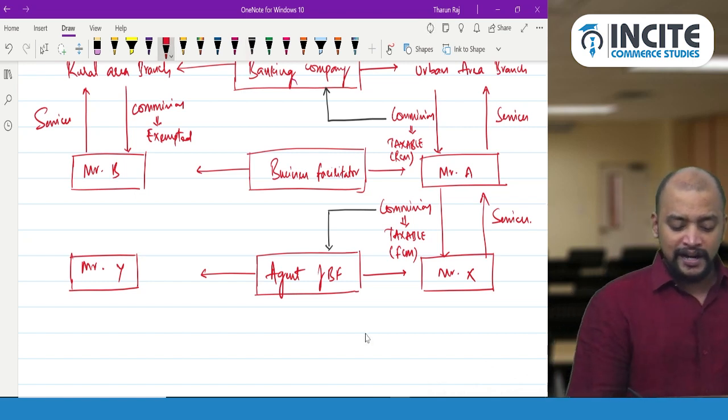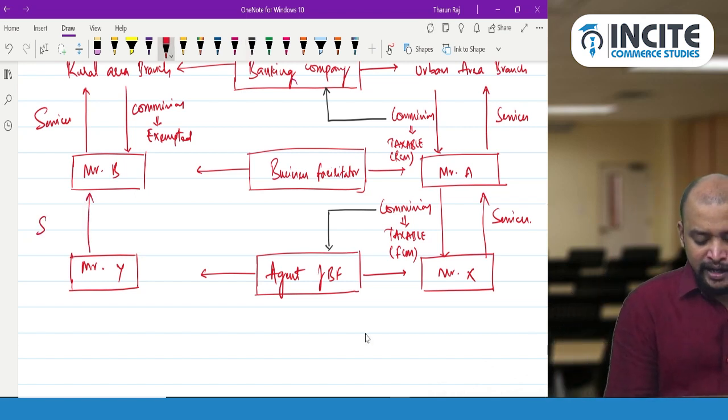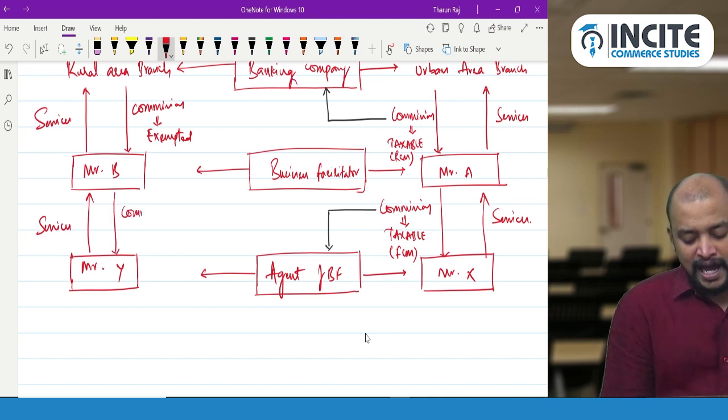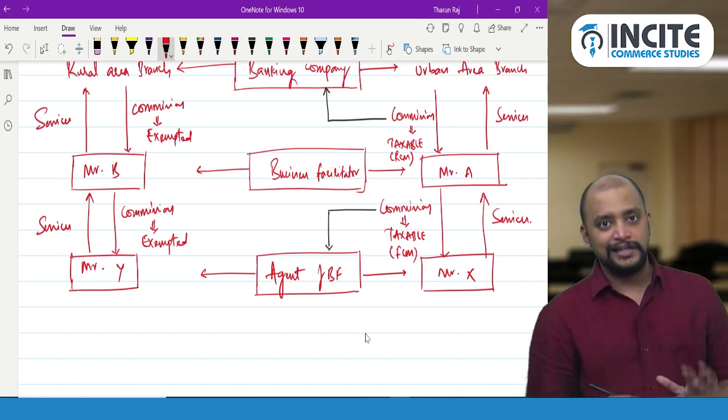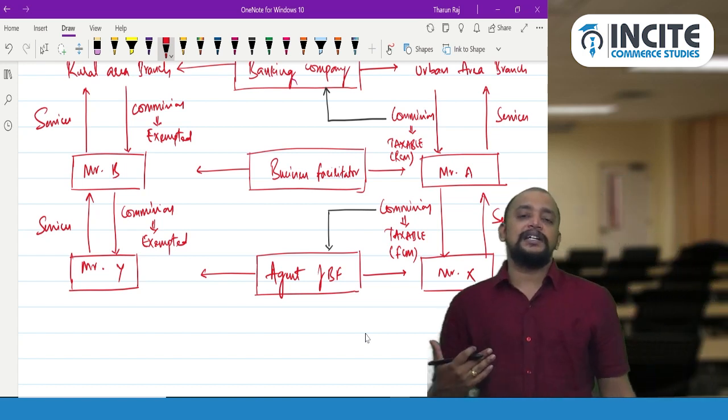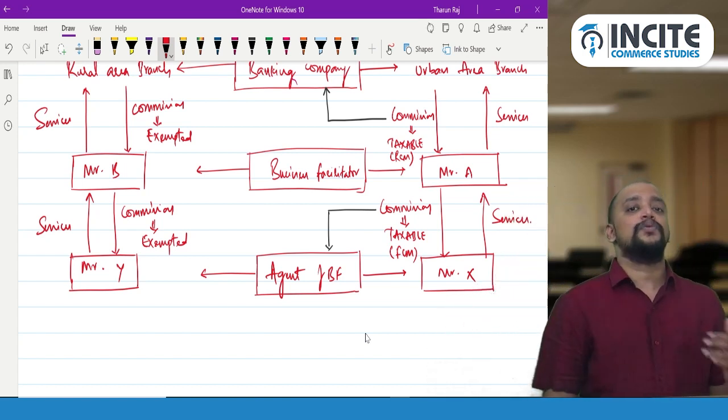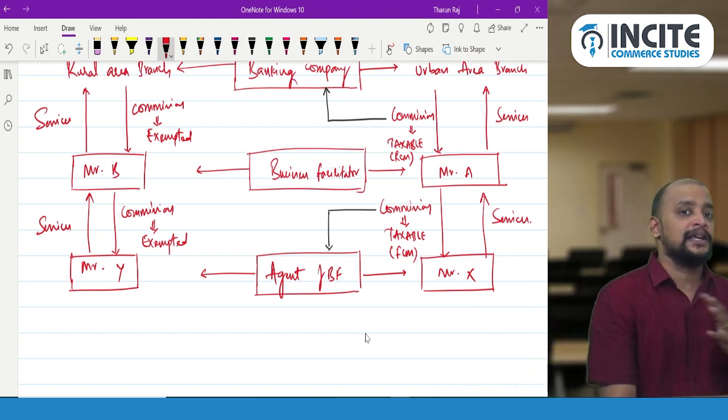What about services provided by Mr. Y to Mr. B, for which Mr. B will pay some commission? As the main commission is exempted, even this sub-agent's commission is also exempted, and it will not be chargeable to any GST. So therefore, business facilitator or agent of business facilitator working for rural area branch of a banking company,